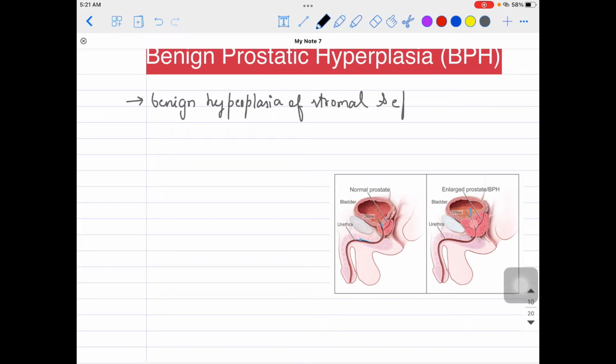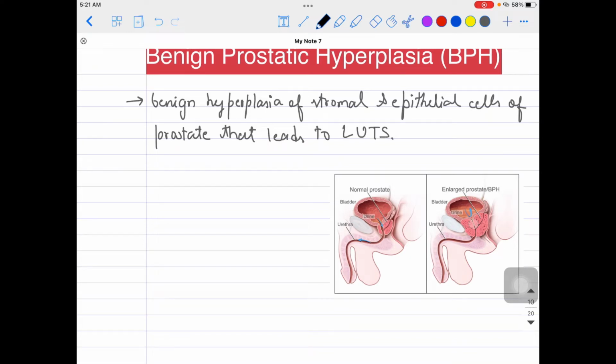and the epithelial cells, right? Stromal cells and the epithelial cells of the prostate, that leads to LUTS. Now what is this LUTS?